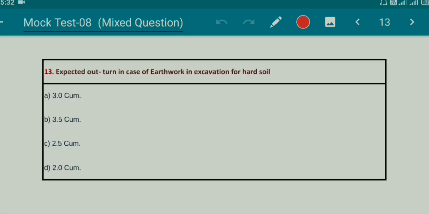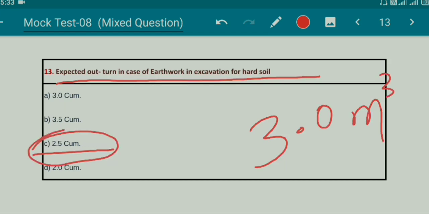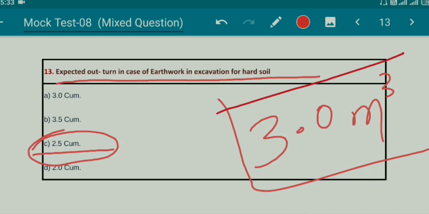Question number 13. Expected outturn in case of earthwork in excavation for hard soil. Option A, 3 m3, option B, 3.5 m3, option C, 2.5 m3, option D, 2 m3. Right answer is option C, 2.5 m3. So expected outturn in case of earthwork in excavation for ordinary soil is 3 m3. So these two values you have to remember. For hard soil, the value will be 2.5 m3 and for ordinary soil, the value is 3 m3.